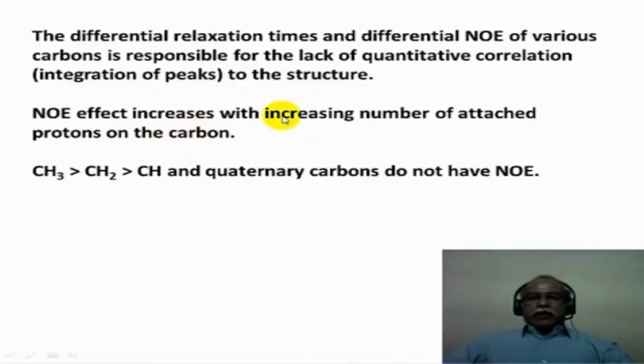NOE effect increases with increasing number of protons attached because NOE is proportional to the number of nuclear spins that are attached. This is a heteronuclear cross polarization, which is what we are talking about in terms of the NOE effect. Now the CH3 therefore will have a higher intensity compared to the CH2, which will have a higher intensity compared to CH carbons, and the quaternary carbon of course will not have any kind of NOE effect.